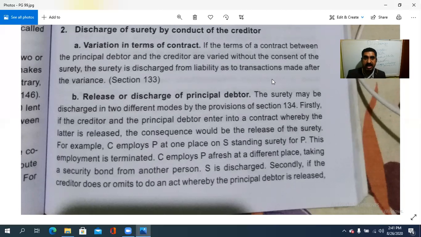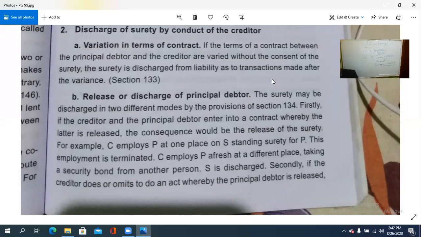The principal debtor and the creditor vary the terms of the contract without the consent of the surety. So in such a case, surety is discharged or he will not be liable for the further things. So that is variation in the terms of the contract.